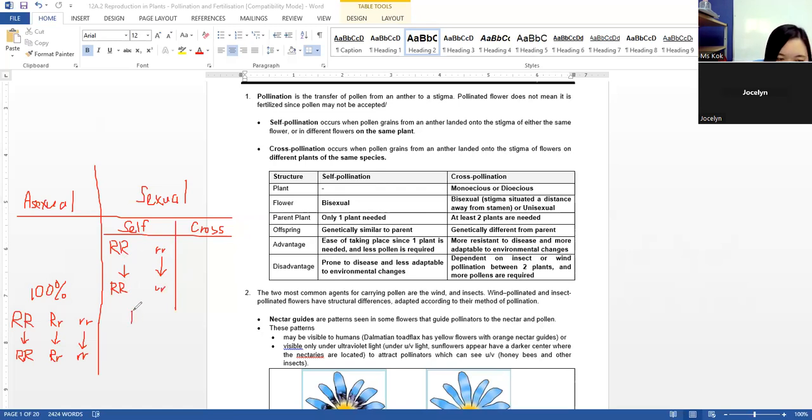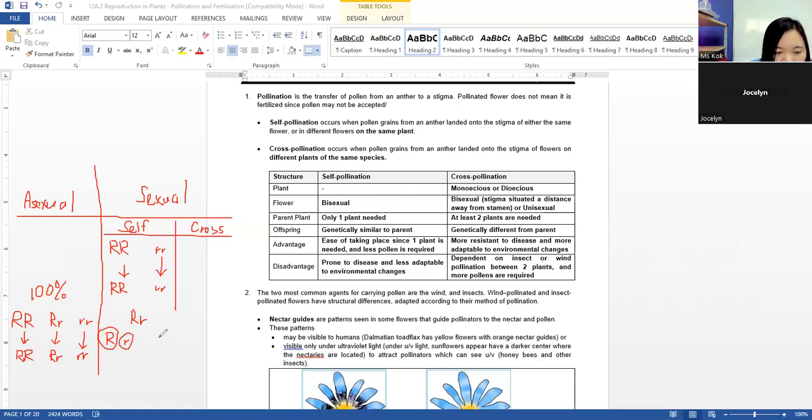If the parent is pink, when it produces male gametes, the male gamete might carry capital R, or might carry small r.